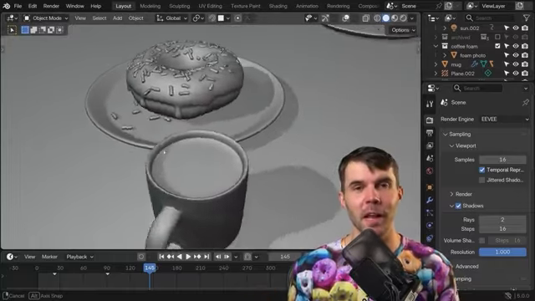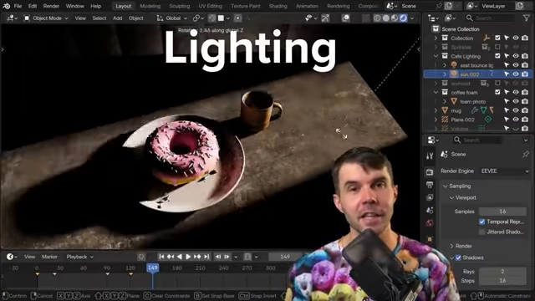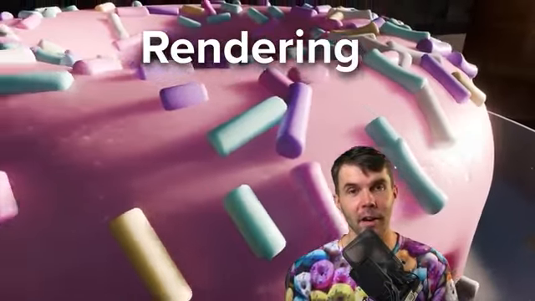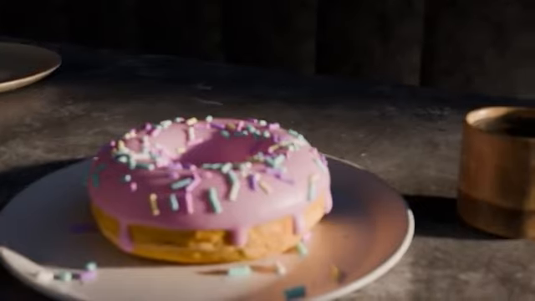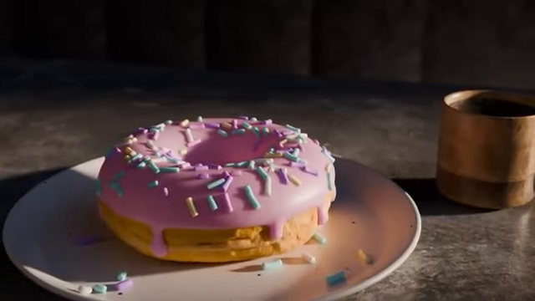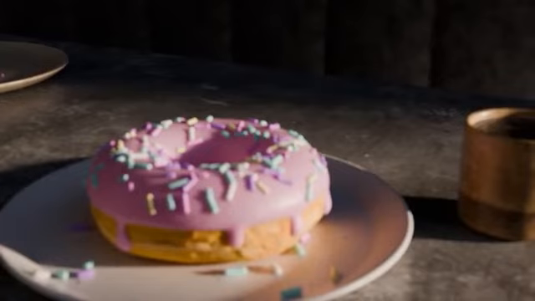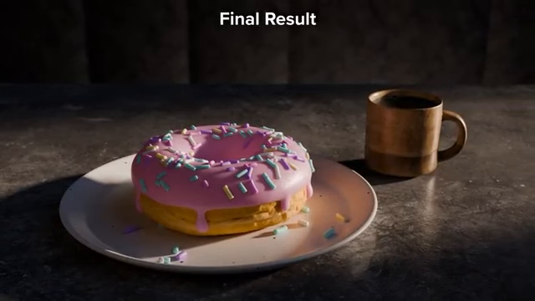So this is Blender. It can do modeling, texturing, lighting, shading, and rendering. And I'm going to show you how to do all of those things while you make your very own donut in Blender. And I know this looks complex and challenging, but I promise you it is achievable for even a complete beginner who has never opened Blender, such as yourself.